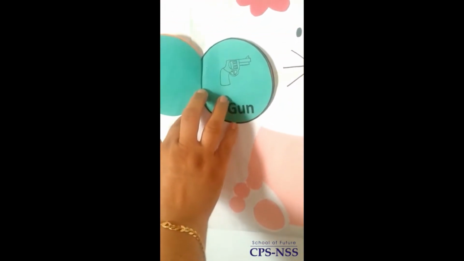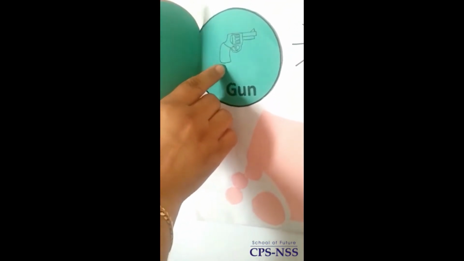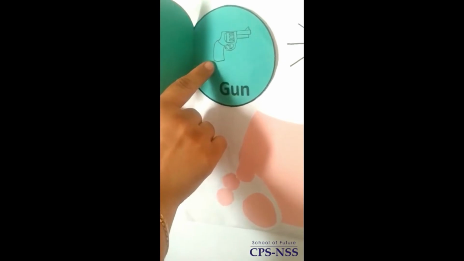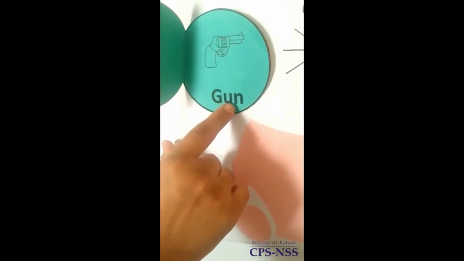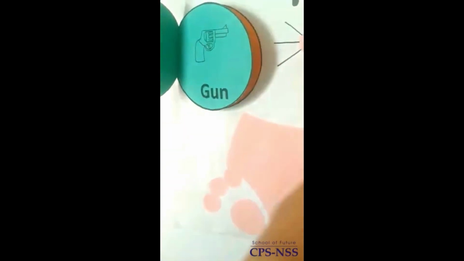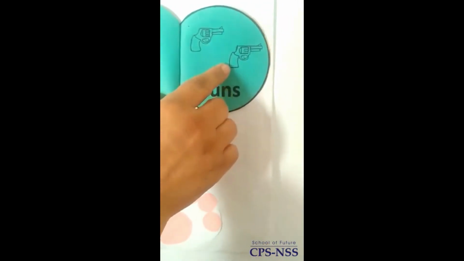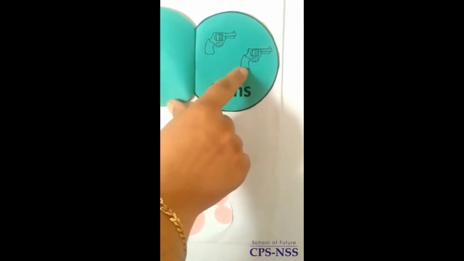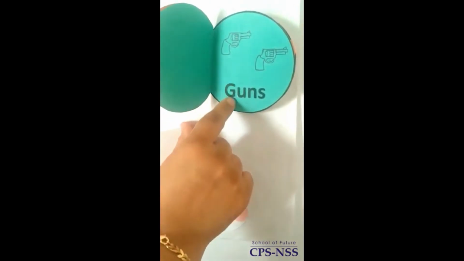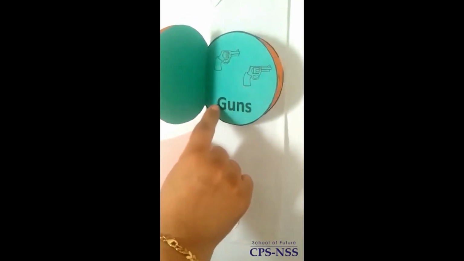Oh, the next thing is very interesting. This is gun. Gun. This is singular. These are guns. Repeat with me. Guns.